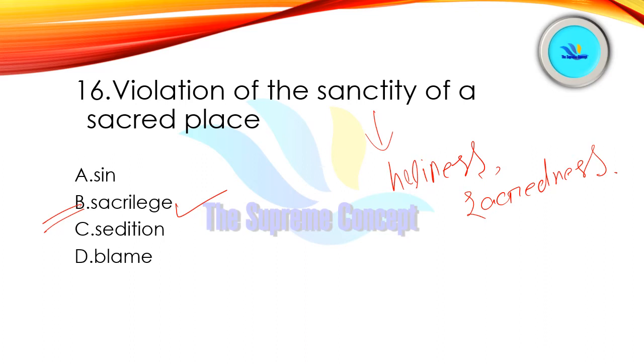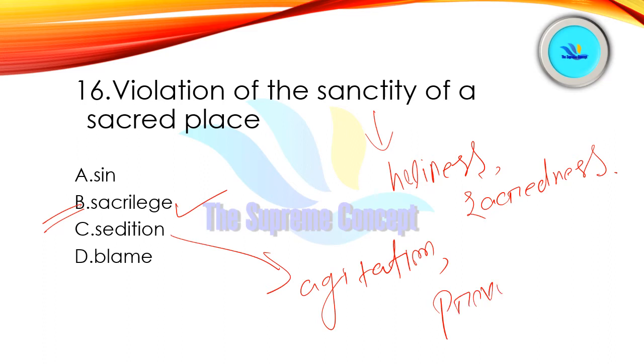So the process of violating, or you can say the violation of the sanctity, that is the holiness or the sacredness of a sacred place, holy place, is sacrilege. S-A-C-R-I-L-E-G-E is sacrilege, right? And then we have sedition. Sedition means you can say agitation or provocation. And then sin means immorality or evil, etc. And blame, we all know.